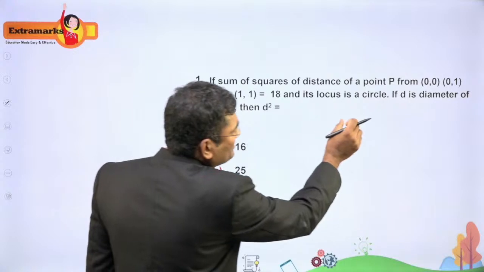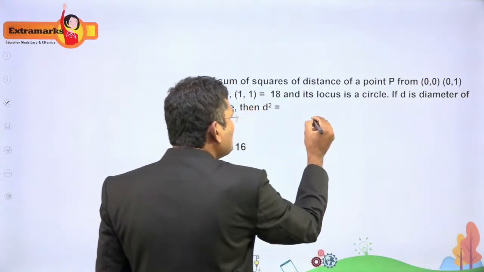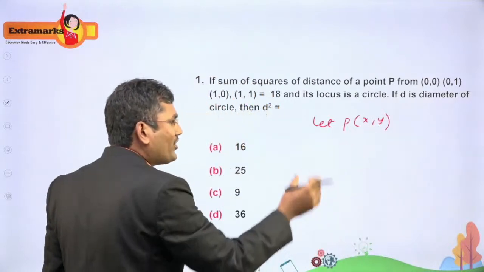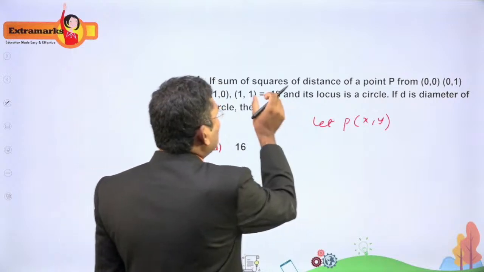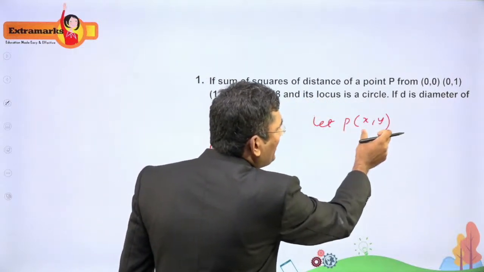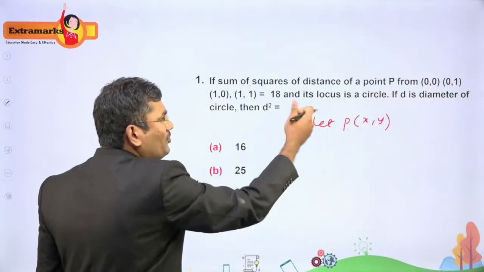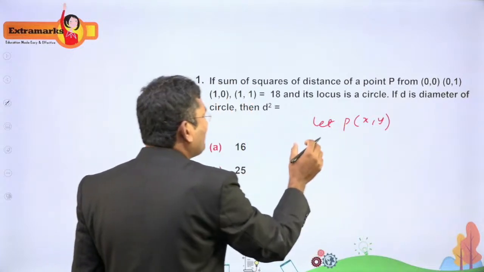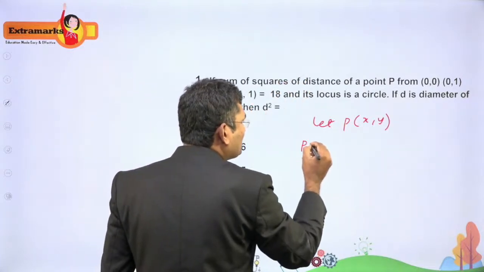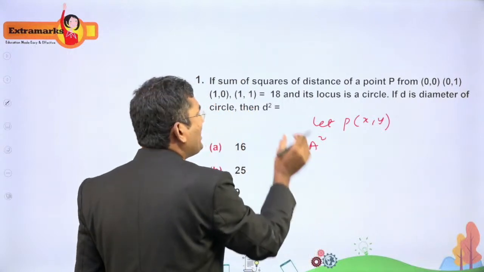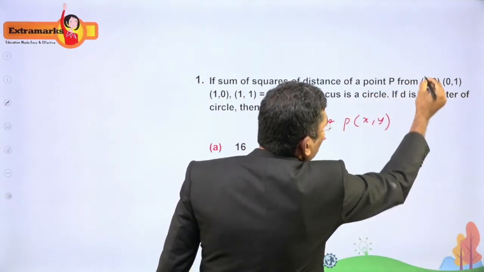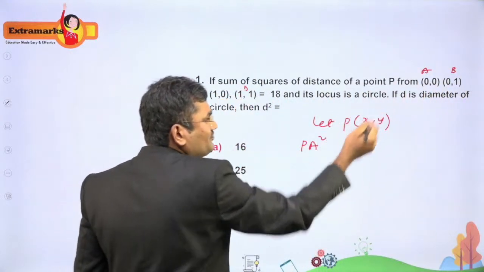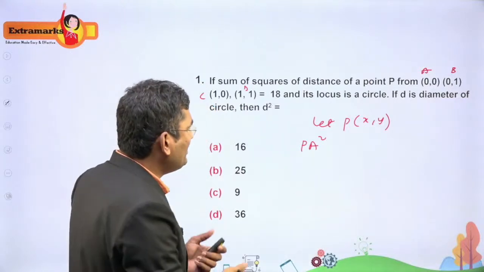Sum of the squares of the distances of a point P. Let P be taken as (x, y), the variable point moving on the plane. They gave four points (0,0), (1,0), (0,1), (1,1), which I am naming A, B, C and D.